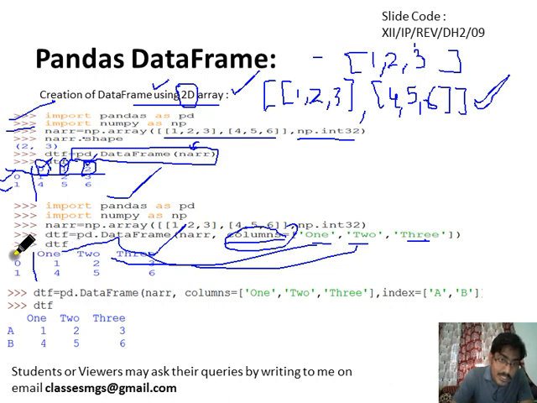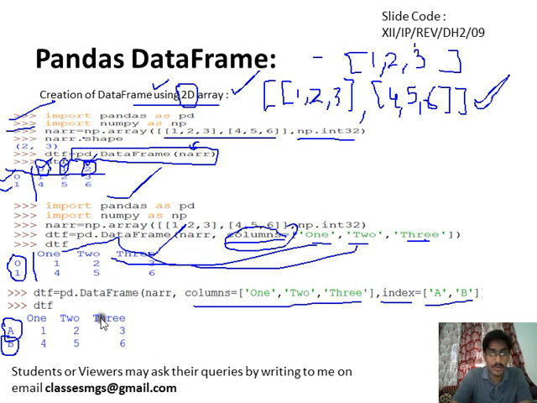If you want to change the 0, 1 to some other value, we need to pass the index argument as AB. So if we pass AB as index, then A will become this index and B will become this index. And as we are passing both arguments, this 1, 2, 3 is also displayed, and this AB is also displayed as the row label and column label, or column index and row index, and the values will remain like this.